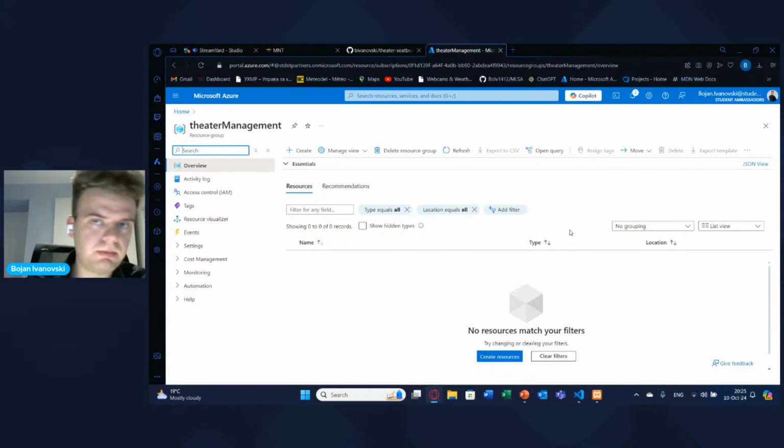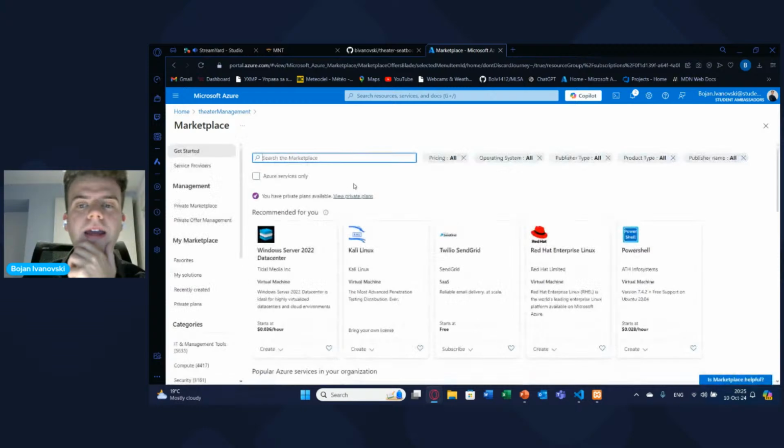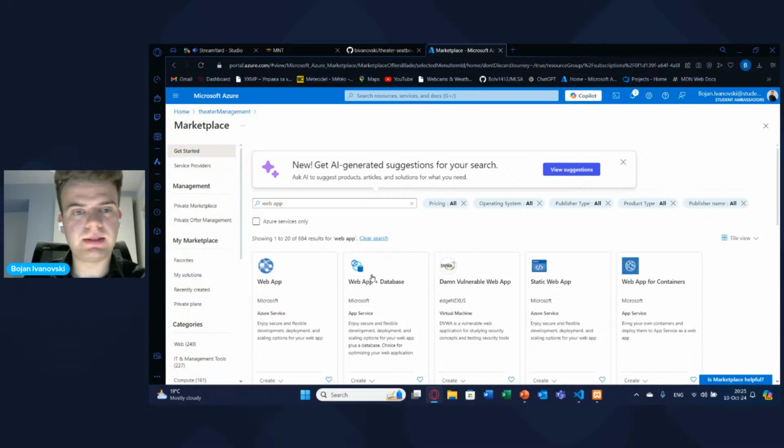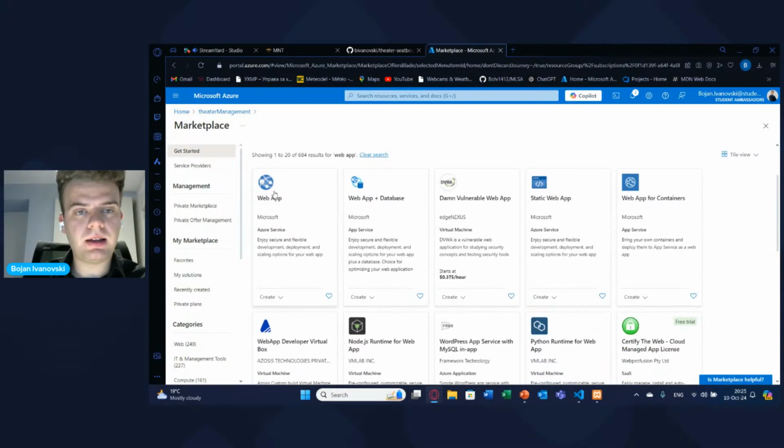Basically, it depends on how you have defined the architecture of your app, and that's how you will deploy it. So for now, I would just create a web app here. This web app, as you can see, has a separate resource, and we would click create.